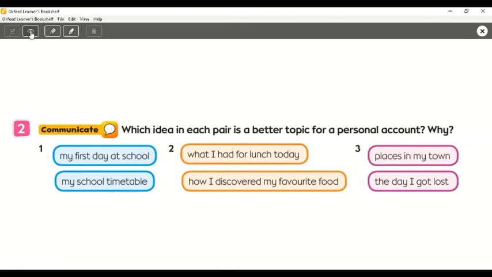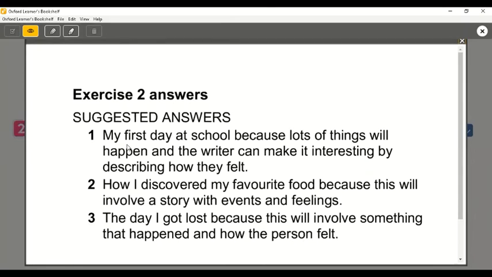Okay, let's check your answers. Look at number 1, my first day at school, because lots of things will happen and the writer can make it interesting by describing how they felt. Number 2, how I discovered my favorite food, because this will involve a story with events and feelings. Number 3, the day I got lost, because this will involve something that happened and how the person felt. So we have events, feelings, and a lot of details.